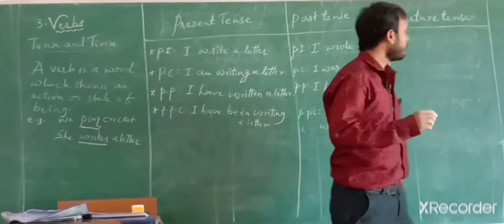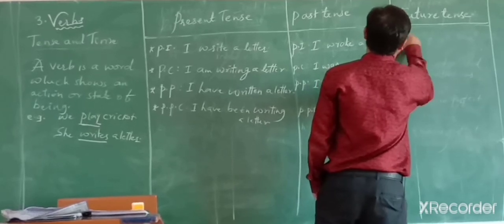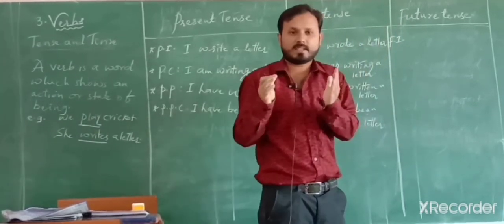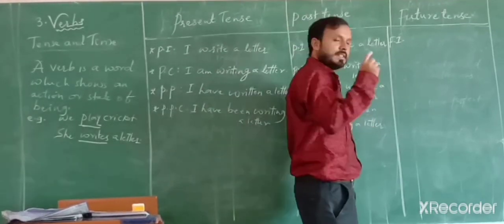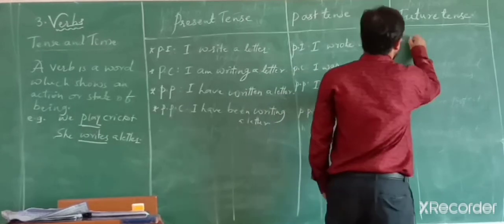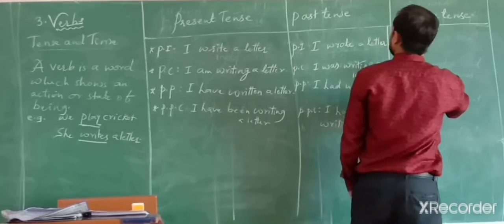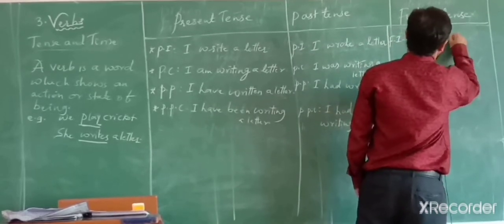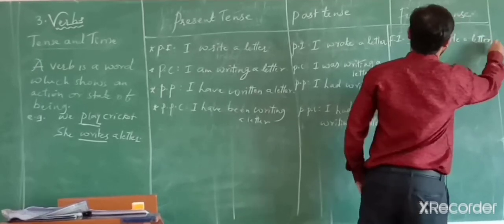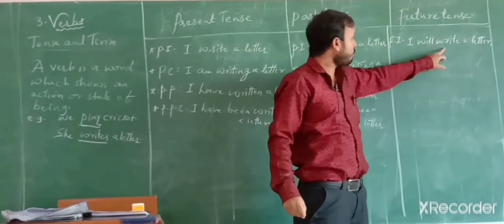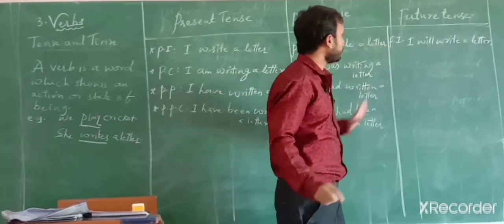Future tense. Future indefinite. For future, how to recognize that it is a future tense? It will be will or shall. Will or shall. It indicates the future tense. I will write a letter. I will write. Verb should be in first form. There won't be second form, third form. Okay? I will write a letter.